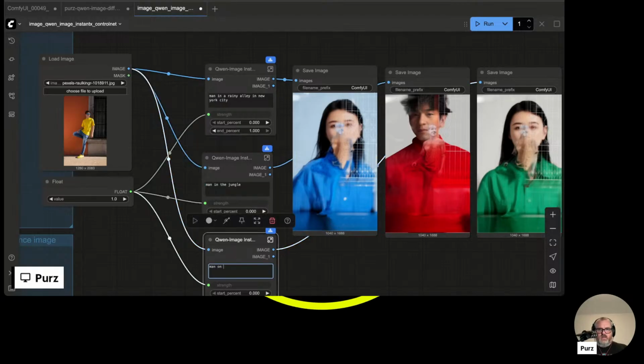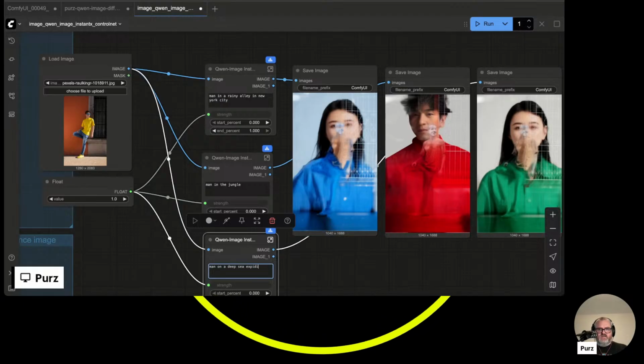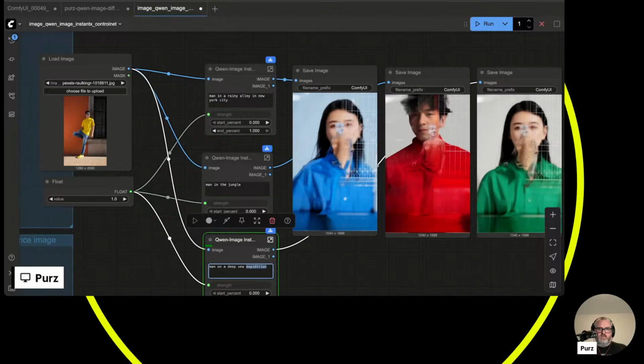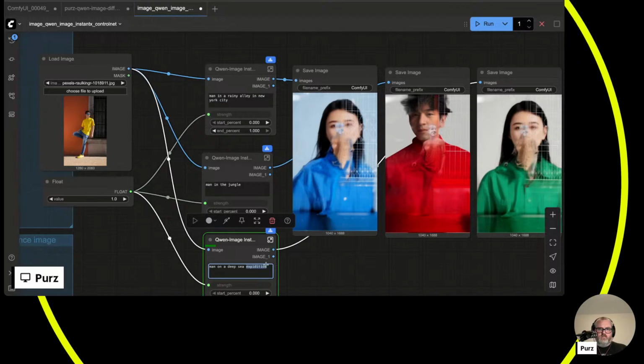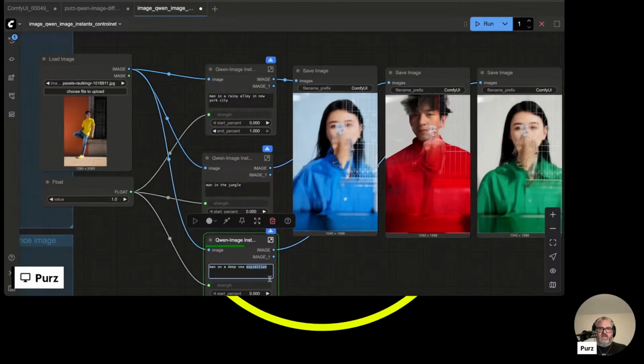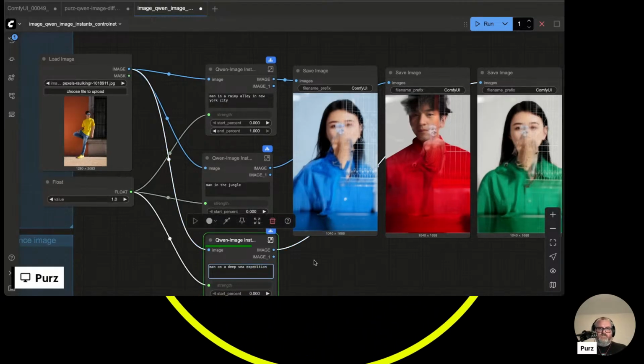A man on a deep sea expedition. Ooh, I spelled that wrong. EXPED, not ID. Yeah.